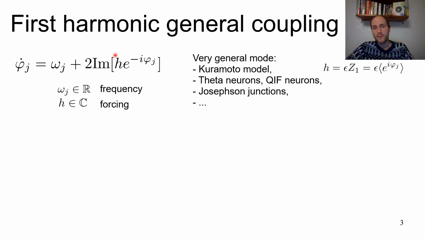So here h can first of all be an arbitrary function of time, but can also depend on the parameters of the system, so the order parameters, I mean. The same holds true for omega. Omega can in general be a function of time and can also depend on the order parameters. So it's a very general way of writing the dynamics of oscillators. Other examples that one can describe like this are theta neurons, which through extension can describe quadratic integrate-and-fire neurons, but also Josephson junctions can be considered, and so on.